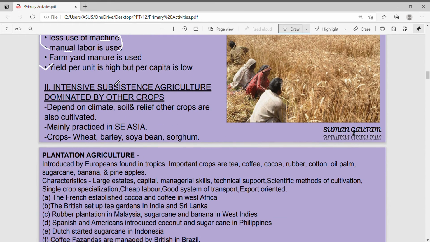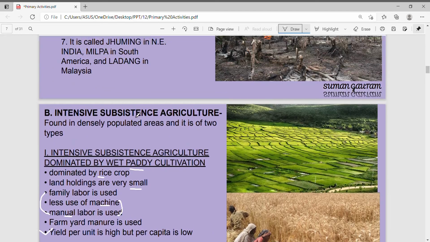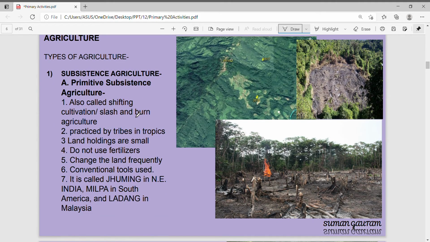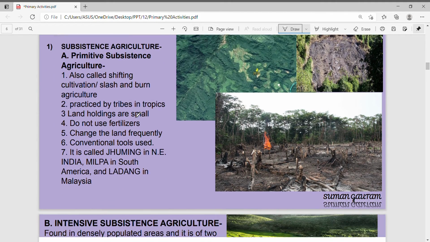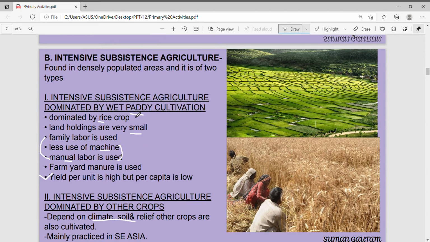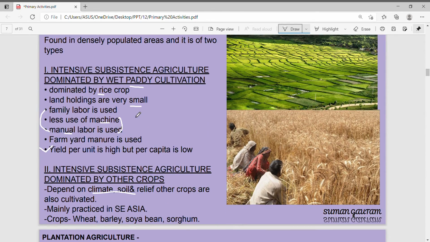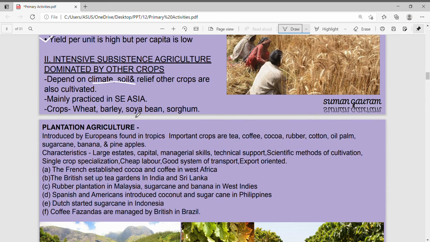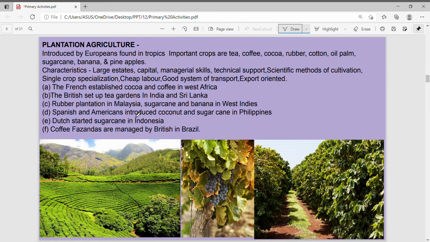Intensive subsistence agriculture other than rice. In these areas, people also grow crops like wheat, like you can see in Punjab in India. They also grow barley, soya bean and sorghum, like in Southeast Asia. It depends on what kind of climate and soil is there, so people grow crops according to the climate. All right. So in agriculture, we have done subsistence primitive, where old techniques are used. Subsistence but intensive means growth is high but people are also so many that everything is consumed, it's not sold in the market.